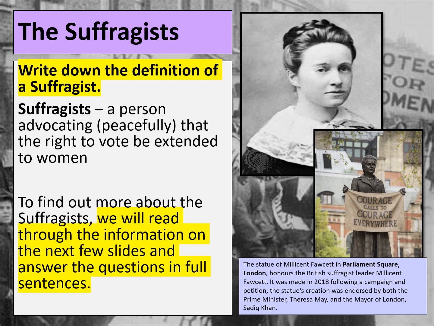Okay, Year 8, so now we've finished looking at what life was like for women in the 19th century and what rights women had. I'd like us to look at the suffragists and what they did to try and bring equality for women, particularly in politics. First thing I'd like you to do is to write down a subheading as the suffragists, and I would also like you to write down the definition of what a suffragist is. So a suffragist is a person who advocates peacefully that the right to vote should be extended to women.